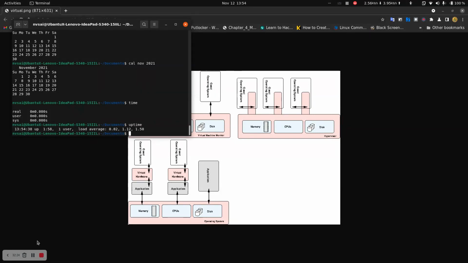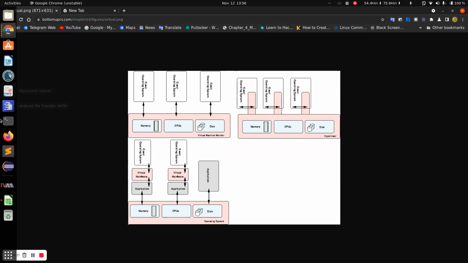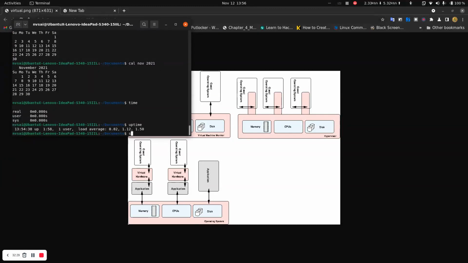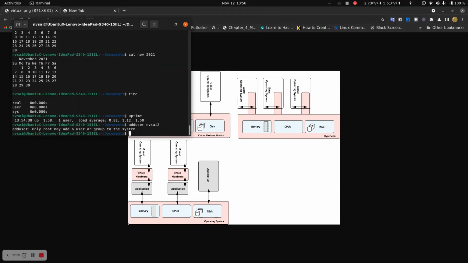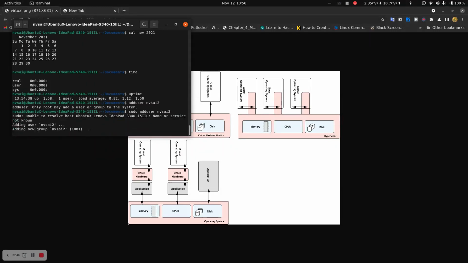So I want to change my user. I can use the su command to change my user. Currently, I don't have any other users. I will adduser nvsite2. Oh, I need sudo permissions, right? This is what sudo is used for.